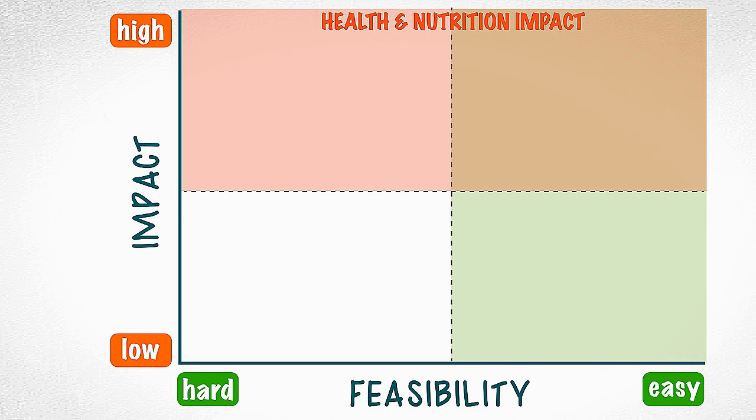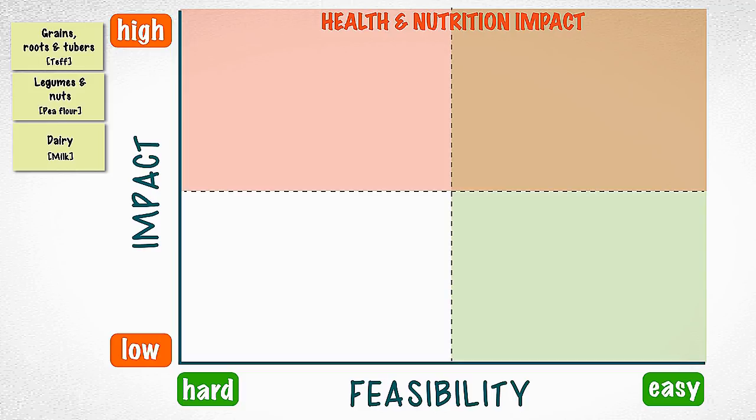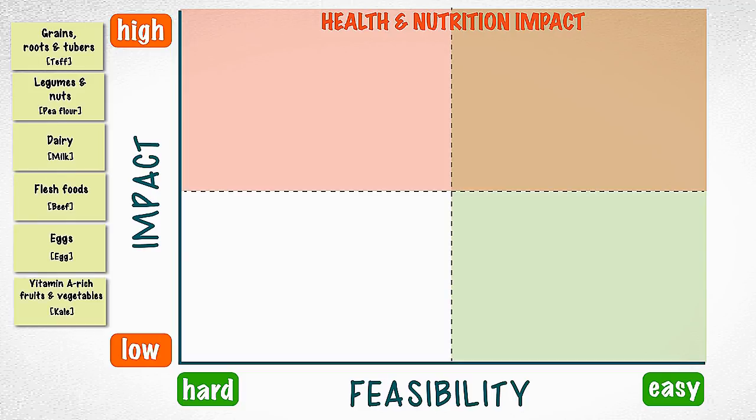In this case, the small doable actions are things like to add the grain teff to enrich the child's porridge. This card represents the action to add pea flour to porridge. Here the action is to add milk to porridge. How should you decide which are the highest priority? Using the tool, you will take 3 steps to apply 3 kinds of data to figure out what to focus on.